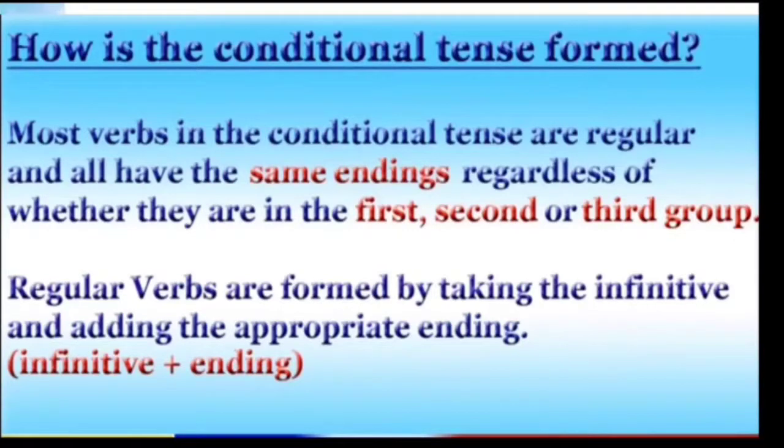So how is the conditional tense formed? See, most of the verbs in the conditional tense are regular. So all the verbs in the conditional present are regular verbs only, and all have the same endings regardless of whether they are in the first, second or third group. Regular verbs are formed by taking the infinitive and adding the appropriate ending. So for the regular verb, you have to take the infinitive verb plus the conditional present endings.